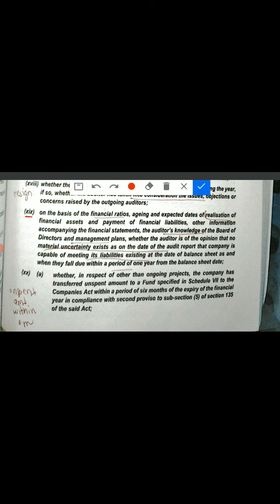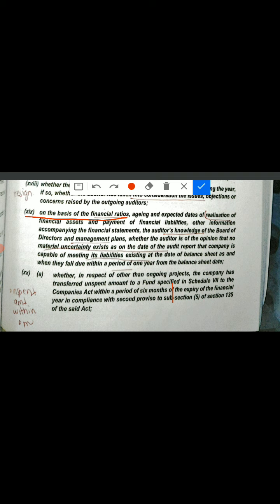Here we have to primarily focus on the basis of financial ratios. That means whether the company is realizing its financial assets, whether the company is paying its financial liabilities. So what are the financial ratios, like current asset ratio, quick ratio, debtors turnover ratio, stock turnover ratio? There are a lot of ratios. So what is the impact of those ratios? Are those ratios favorable or unfavorable? So you have to check that.